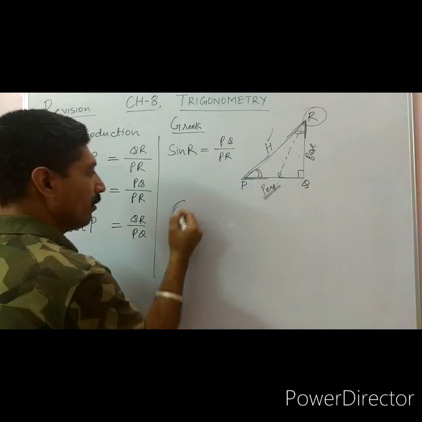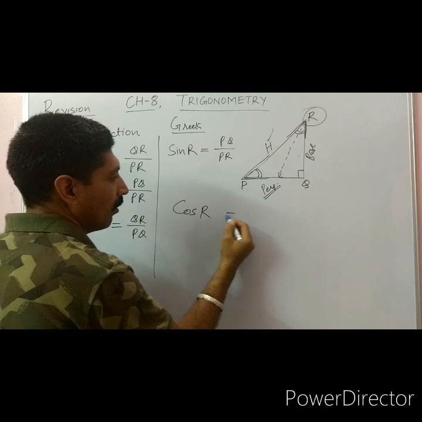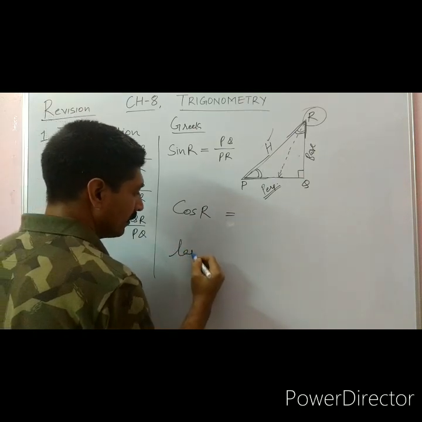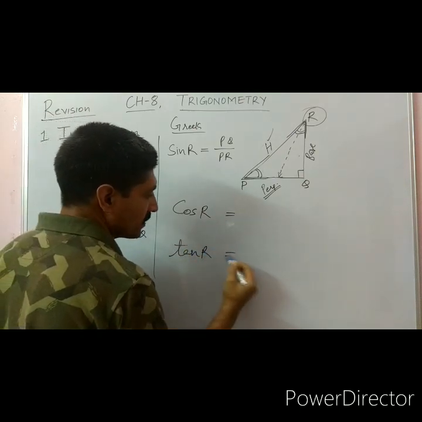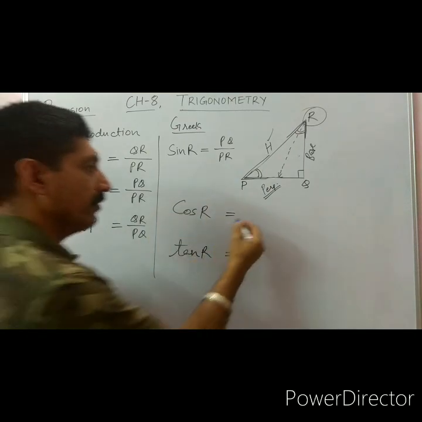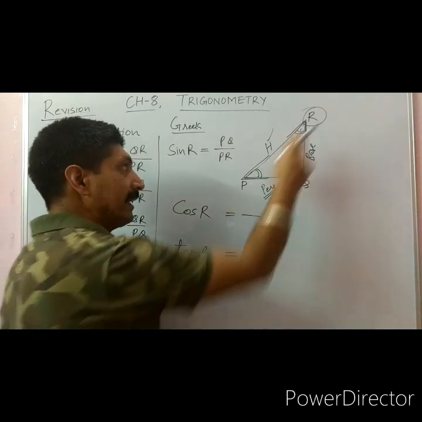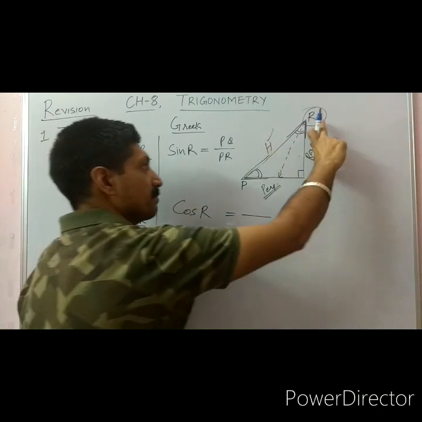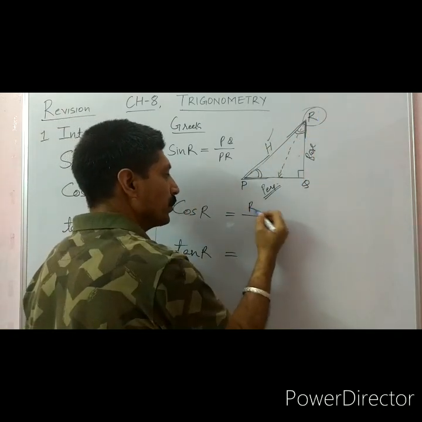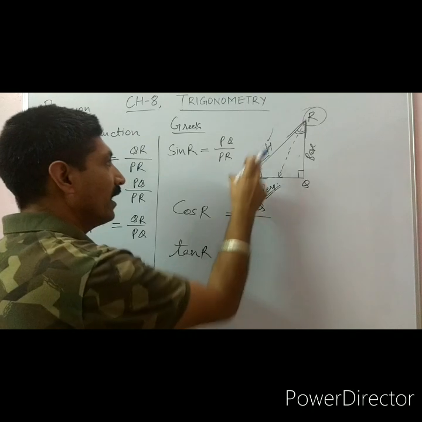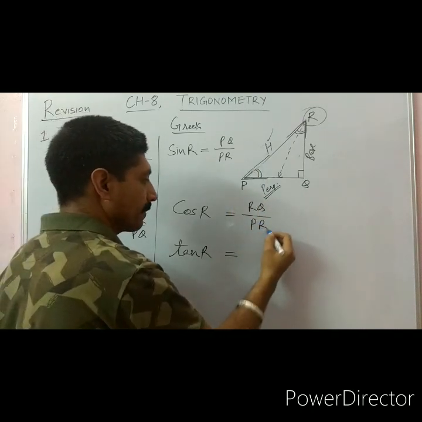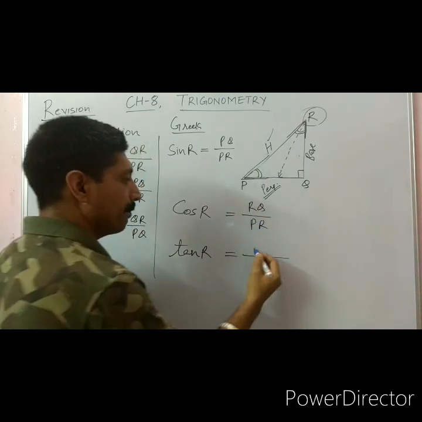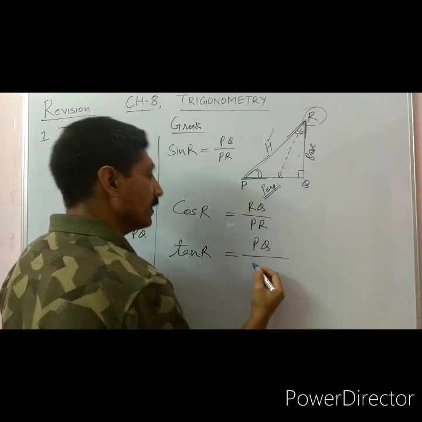Similarly, cosine of R, tangent of R, secant, cosecant, we are taking angle R here. So cosine of R, base is RQ upon hypotenuse PR. Tangent is PQ upon QR.